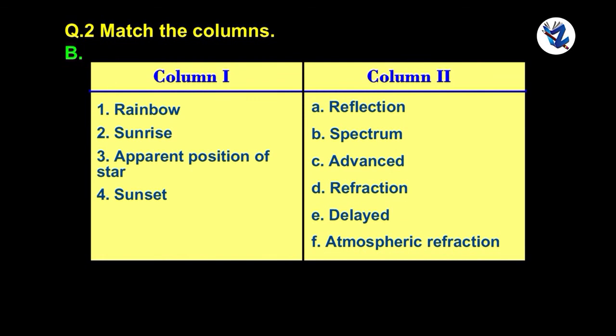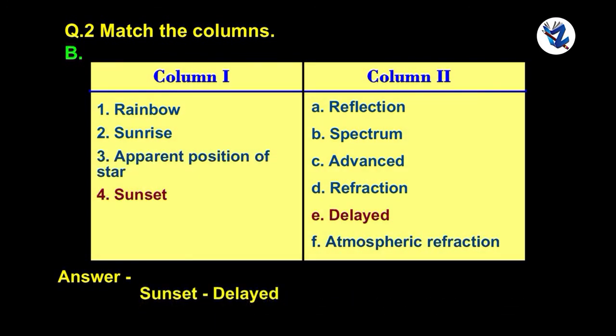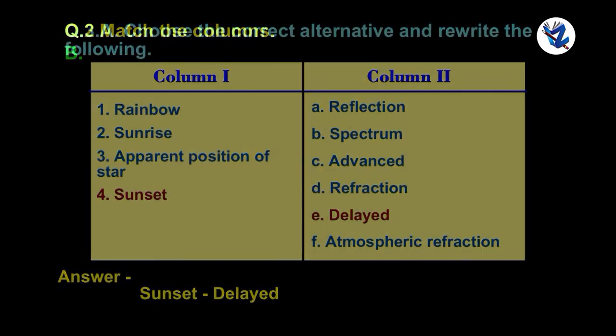Next, match the column. The answer: rainbow, spectrum; sunrise, advanced, apparent position of star; atmospheric refraction, sunset, delayed.